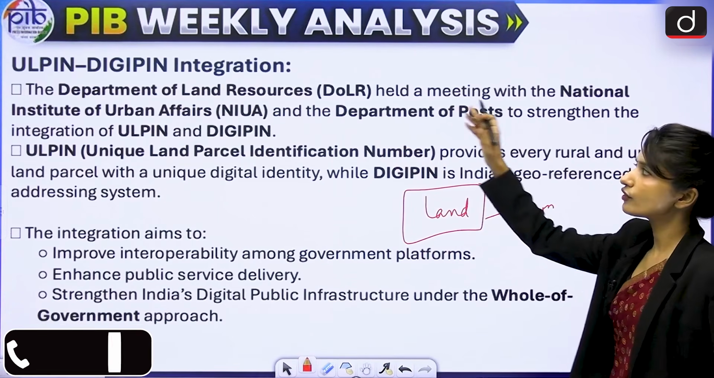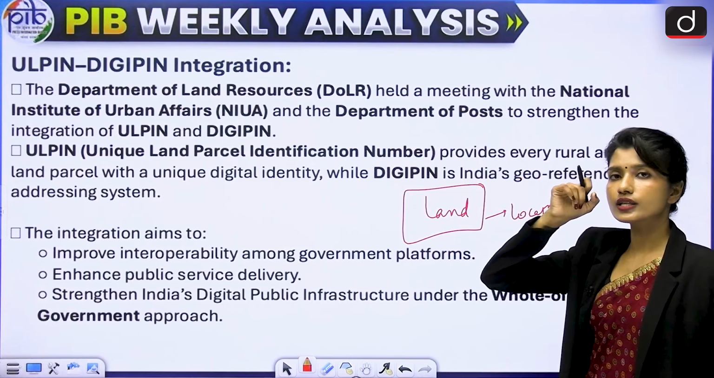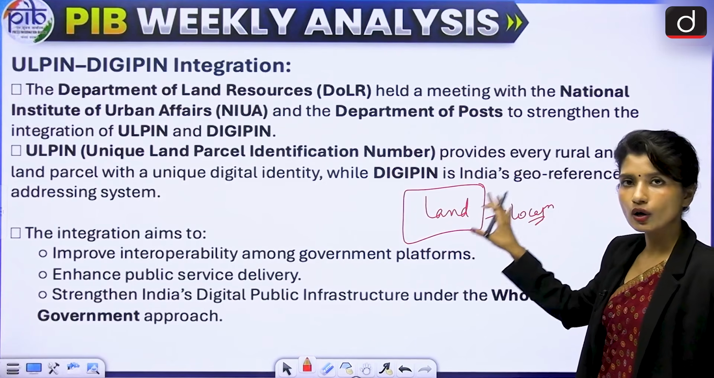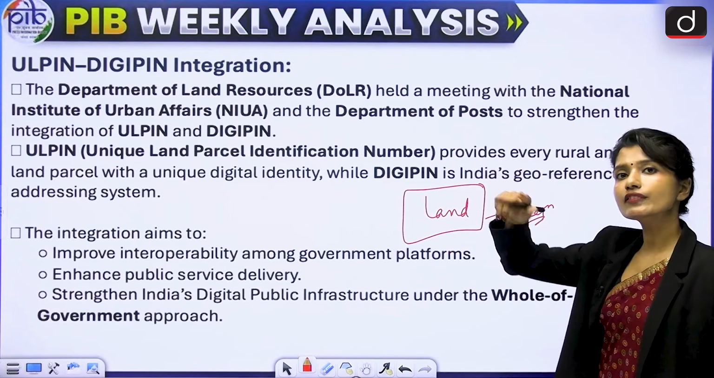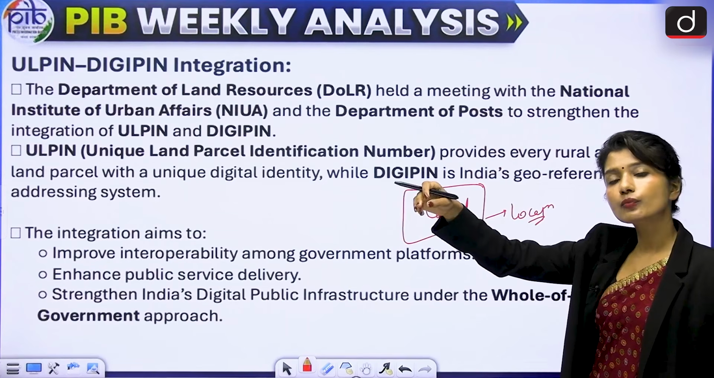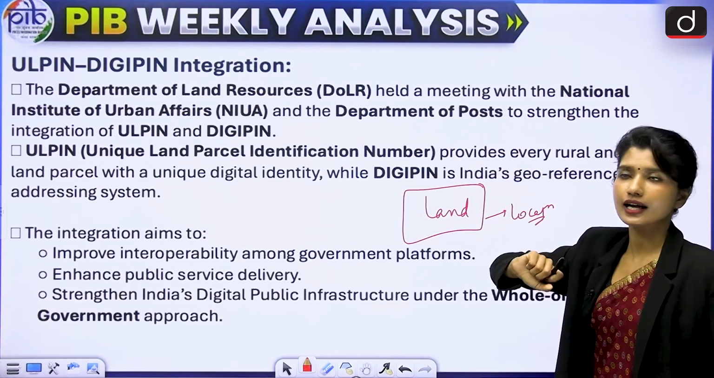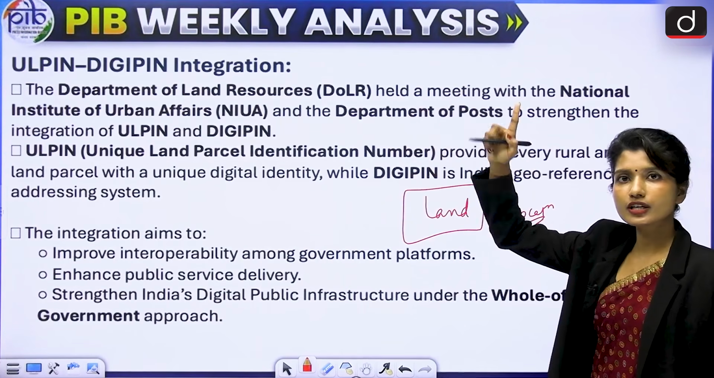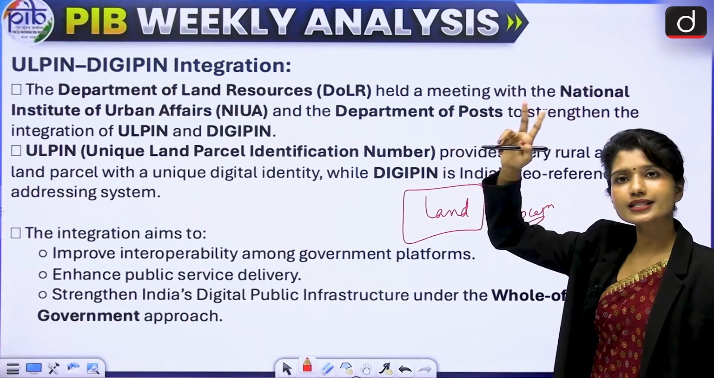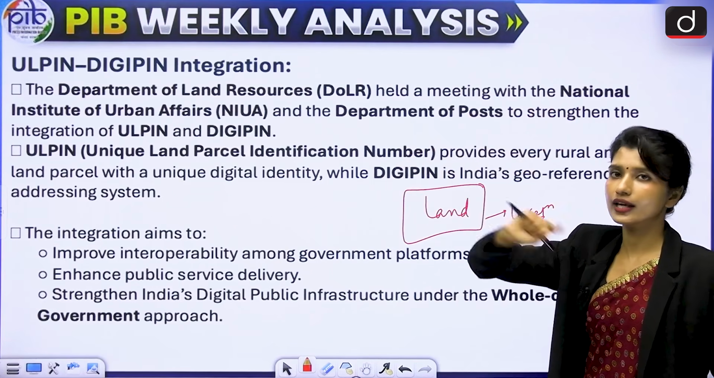So the integration of ULPIN and DIGIPIN, what it will do is, whatever plot or land is there, it will identify which land we are talking about and where exactly it is located. The integration talks about first, which land are we talking about, and second, where exactly it is located.